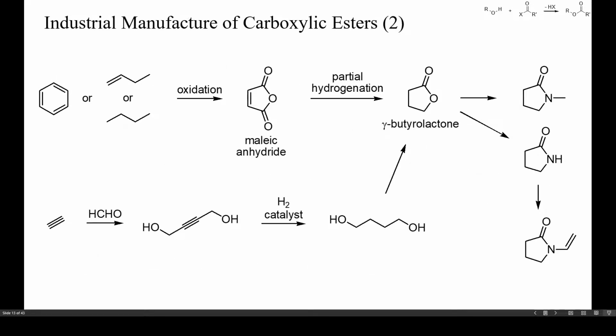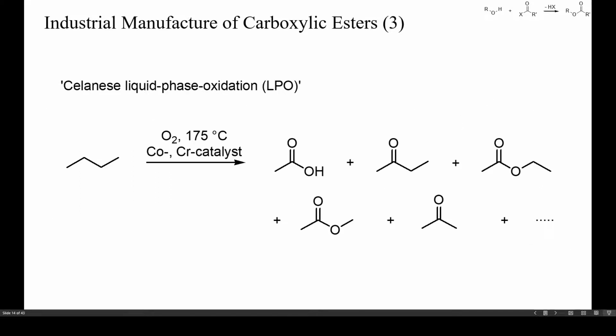Gamma-butyrolactone is a synthetic intermediate for the preparation of the solvent NMP and the monomer vinylpyrrolidone. Butyrolactone can be prepared from benzene, butane or butene by oxidation to maleic anhydride followed by partial hydrogenation. Alternatively, it can also be obtained from butanediol, which in turn results from the hydrogenation of butenediol. One further industrial synthesis of esters is the Celanese liquid phase oxidation of butane. This reaction yields mixtures of acetic acid, its methyl and ethyl esters, and some ketones, which can be separated by distillation.